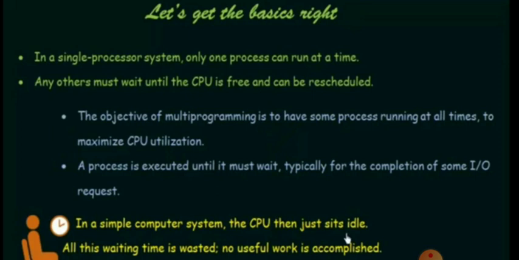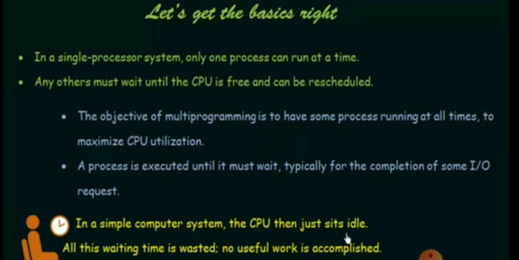I am repeating, the scheduler is the only one responsible for allocating the process to the CPU for execution. Now we are discussing CPU scheduling. How is the CPU scheduled, how does the OS schedule the CPU for executing the process, at what priority, and on which basis will it allocate the process to the CPU?